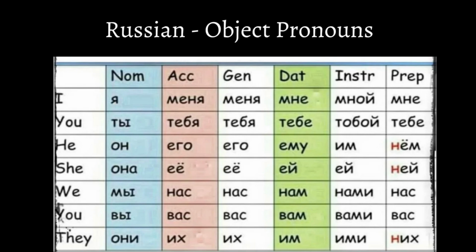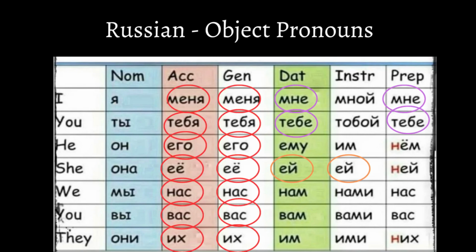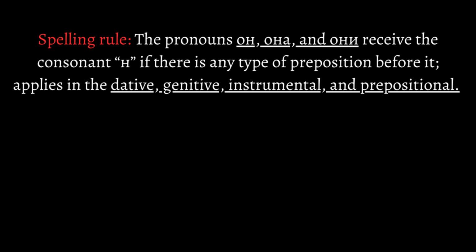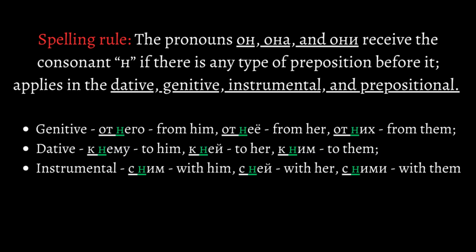Third, object pronouns in Russian are not that hard to remember because some cases tend to borrow the same words grammatically. Fourth, and this is a spelling rule, the pronouns on, ona, and oni receive the consonant n if there's any type of preposition before it, and this rule applies in the dative, genitive, instrumental, and prepositional. От него, from him, от нее, from her, от них, from them. К нему, to him, к ней, to her, к ним, to them. С ним, with him, с ней, with her, and с ними, with them.